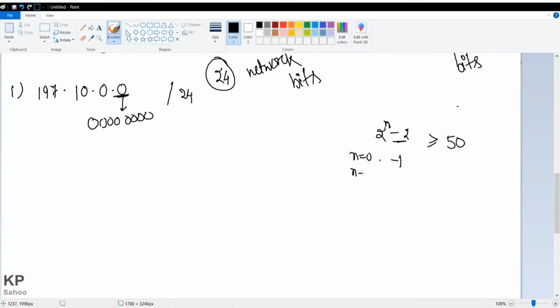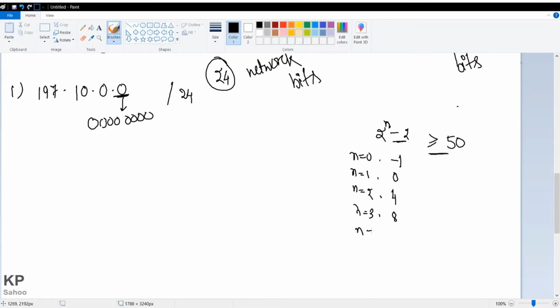If I take n equals 1, 2 to the power 1 is 2, 2 minus 2 is 0, that is not satisfied. If I take n equals 2, 2 to the power 2 equals 4, not satisfied again. Then if I take n equals 3, oh god, my handwriting is so bad, 2 to the power 3 is 8. Again this value is not satisfied.